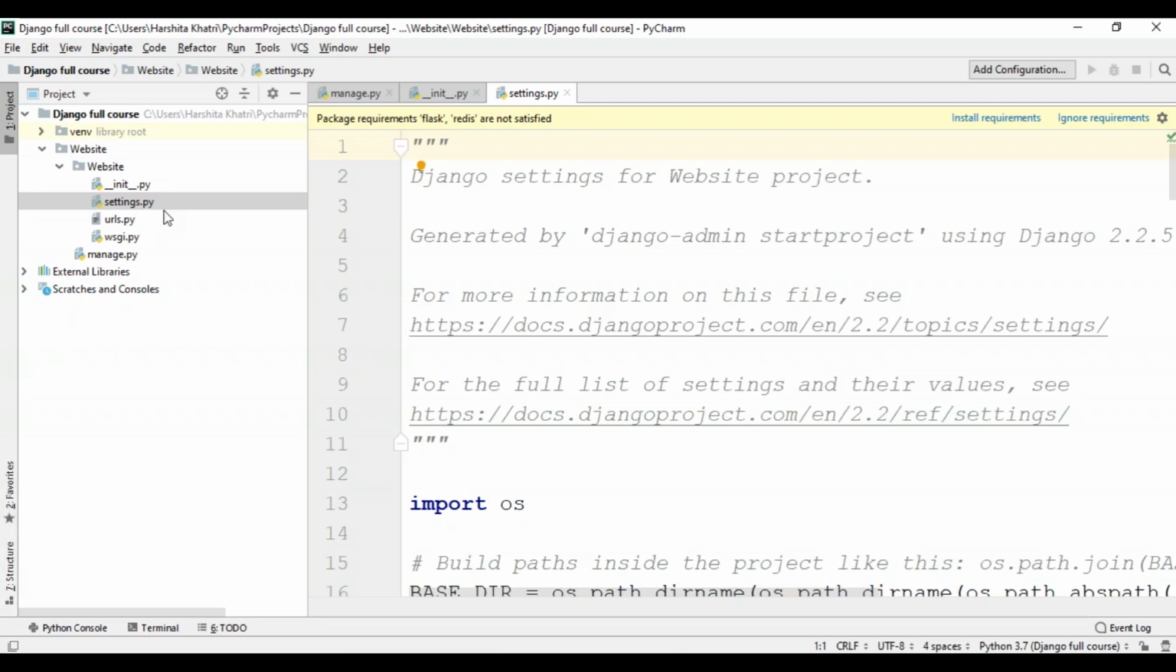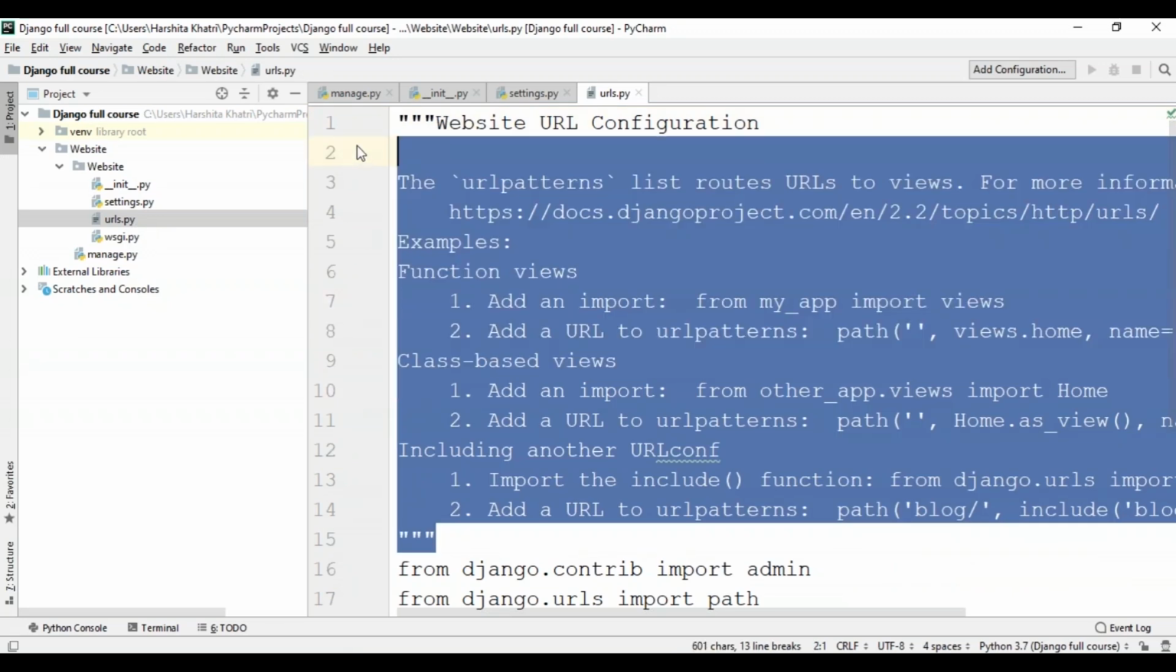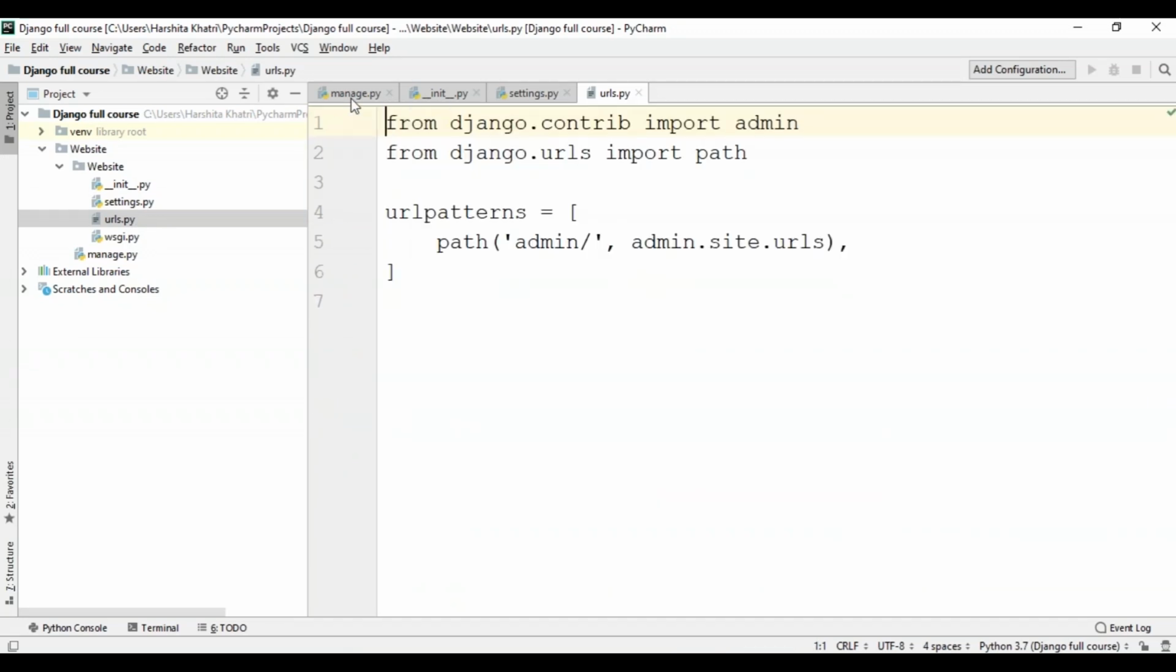So now let's take a look at the urls.py file. Let me just clear these comments. The urls.py file consists of all the URL declarations for the Django project. It is basically like a table of contents of your Django powered site. So basically, when a user requests a page from your Django powered site, this file determines which Python code to execute. Django determines the root URLconf module to use, loads that Python module, and looks for the variable urlpatterns.